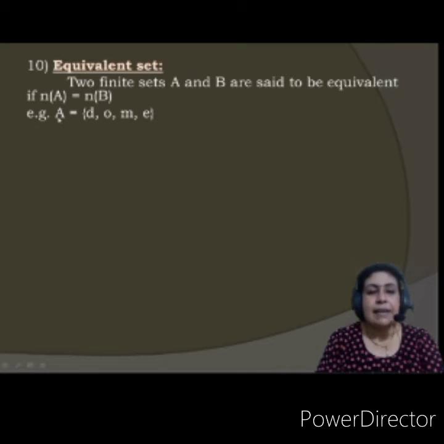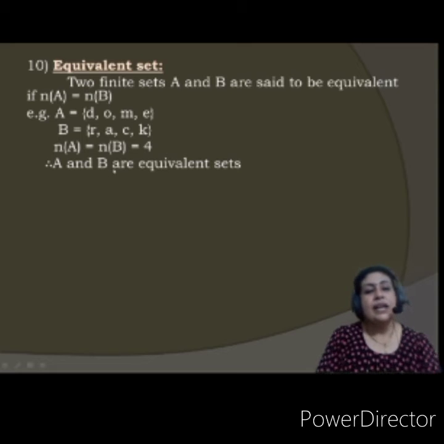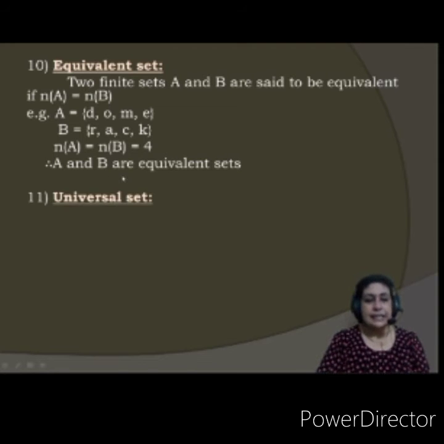If I take this example, A consisting of D, O, M, E and set B consisting of R, A, C, K, then the number of elements in A is 4 and in B is 4. They are equal in number, so they are called equivalent sets. It doesn't matter what elements they have. So A and B are equivalent sets.